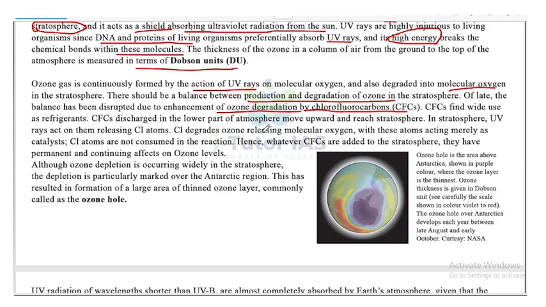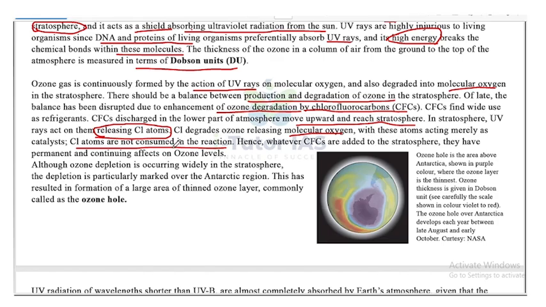Chlorofluorocarbons find a wide range of application as a refrigerant. CFCs discharged in the lower part of the atmosphere move upwards and reach the stratosphere. In the stratosphere, UV rays act on them and release chlorine atoms from the CFCs. Chlorine degrades ozone, releasing molecular oxygen, with these atoms acting merely as catalysts; chlorine atoms are not consumed in the reaction. Hence whatever CFCs are added to the atmosphere are permanent and continue to affect the ozone levels.